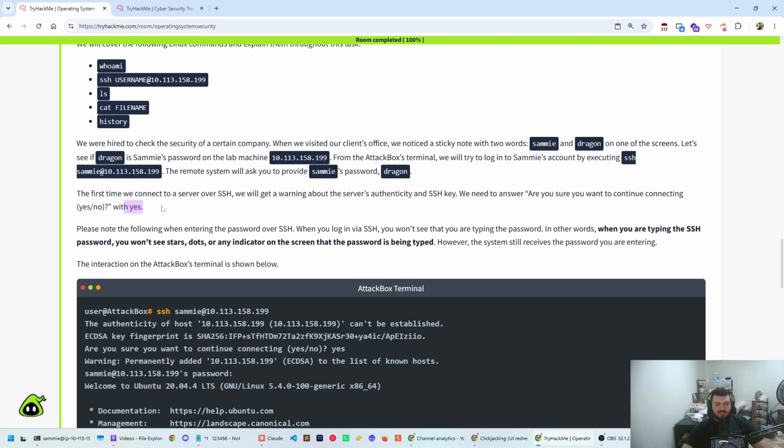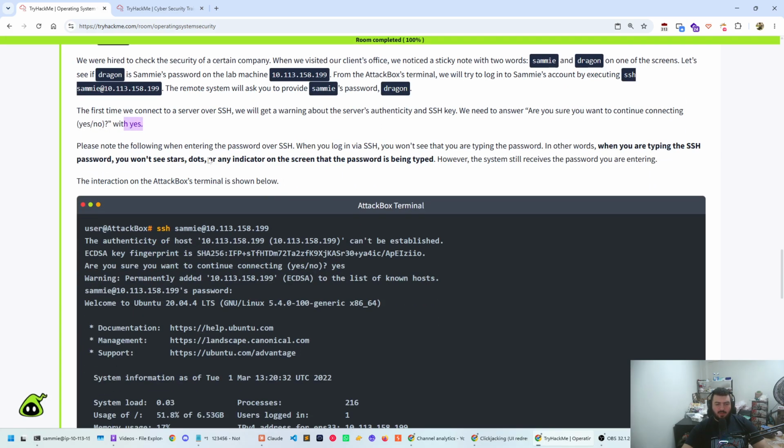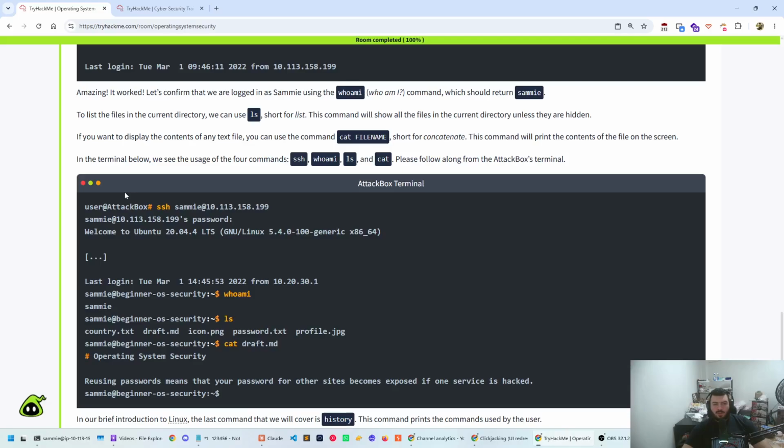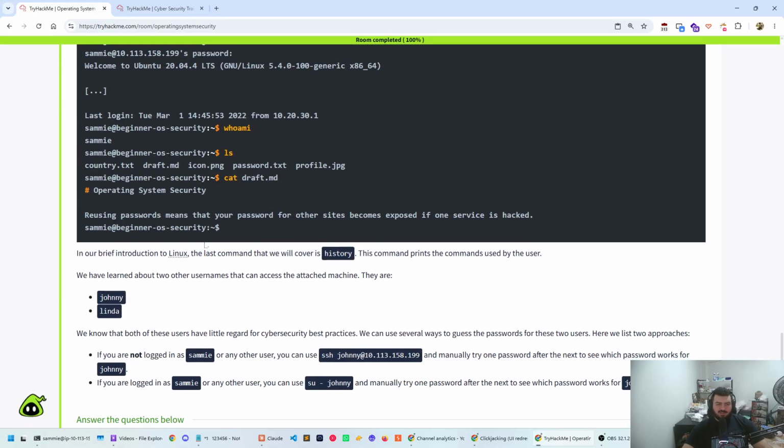Are you sure you want to continue connecting? Click yes. Please note the following when entering the password over SSH. When you log in over SSH, you won't see that you are typing the password. You won't see stars, dots, or any indicator on the screen that the password is being typed. However, the system still receives the password you are entering. So yeah, this is what I warned you about. Okay, so now we were able to connect.